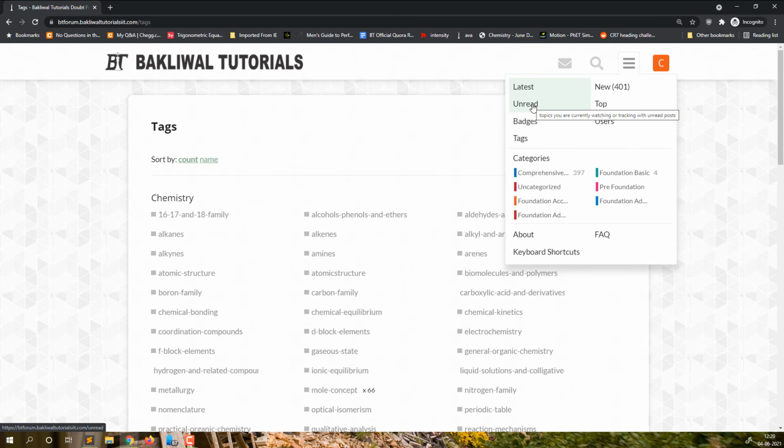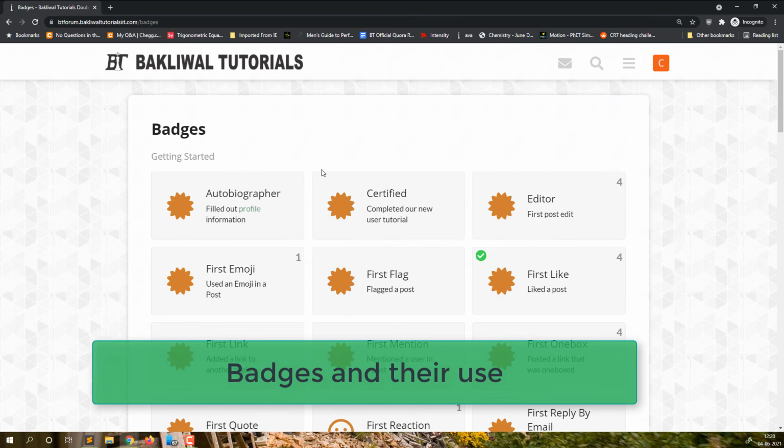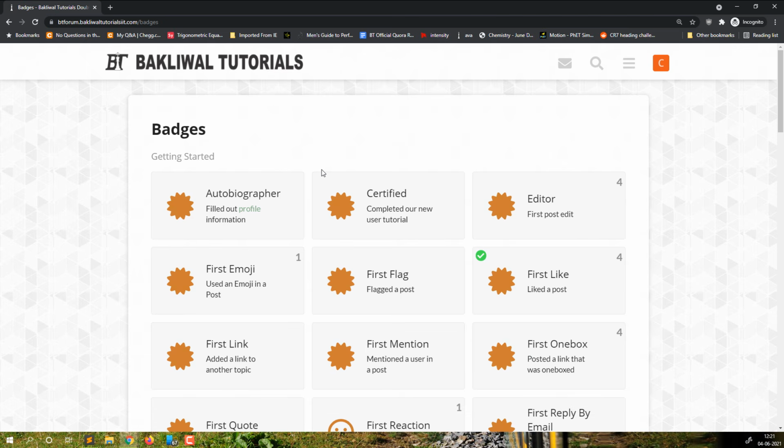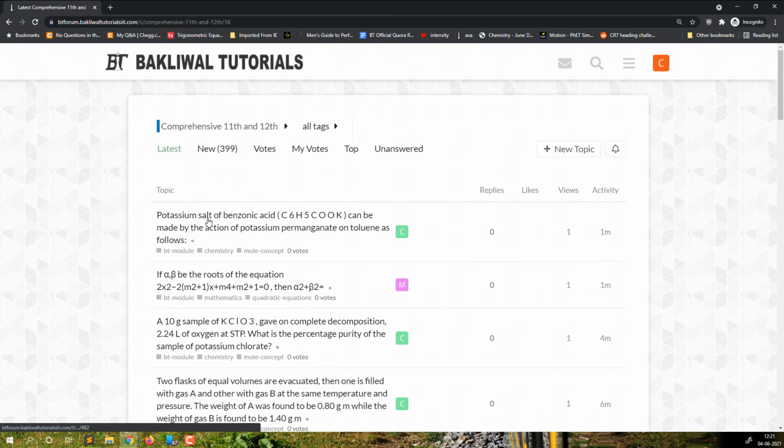Okay, now in this one, you are going to find other options as well. You can find unread topics, latest topics, new topics, the top topics. A topic is basically a question that is being asked by someone. Tags, the badges. Now, badges is a very important thing. These badges tell you how active you are in the forum, how much you are contributing in the forum. Also, these badges are going to reflect your performance in the BT test also. So, for example, if somebody is in the top 50 in the BT test, he is going to get a badge of top 50, right? So if you have that badge in front of you, top 50, then that means, okay, you are someone who is in the top 50. That badge will be shown next to your name. Let's see, I'll show you how it will be shown.